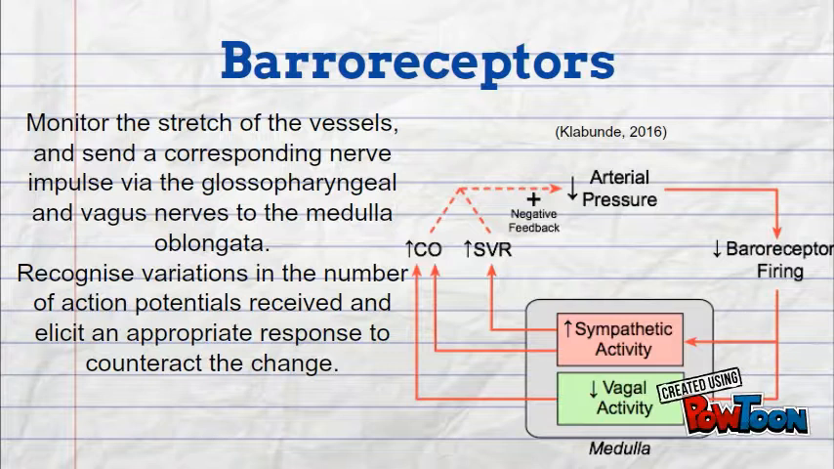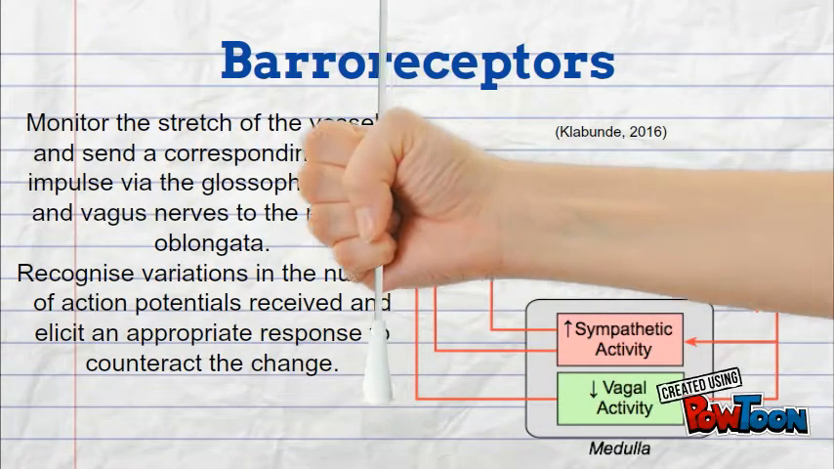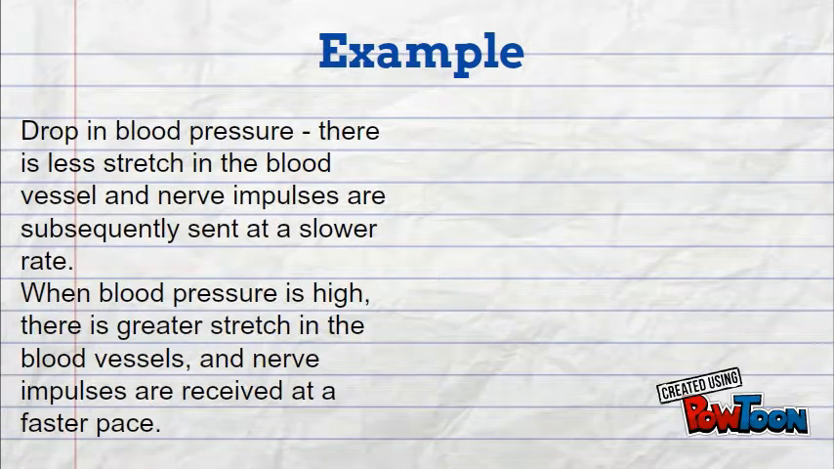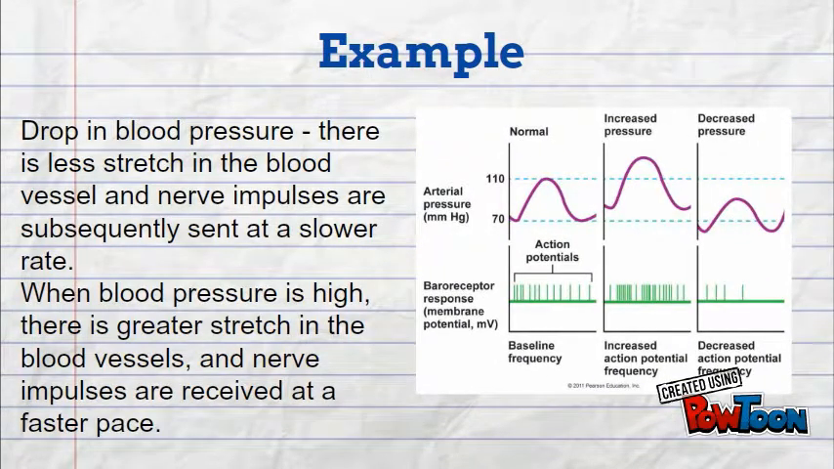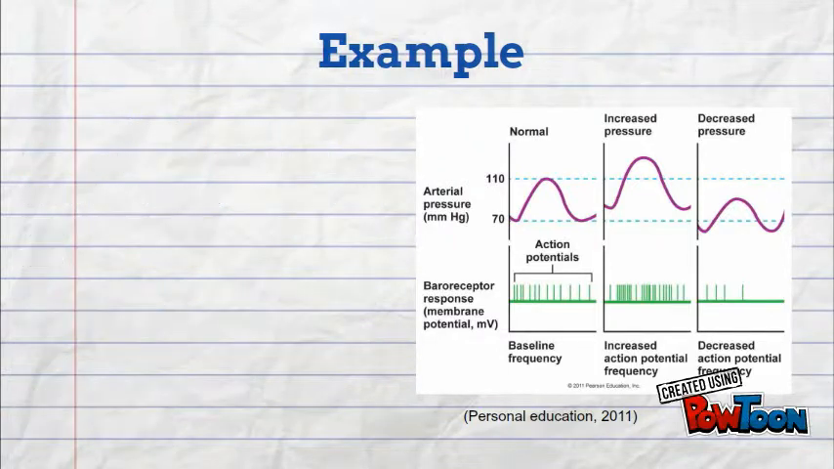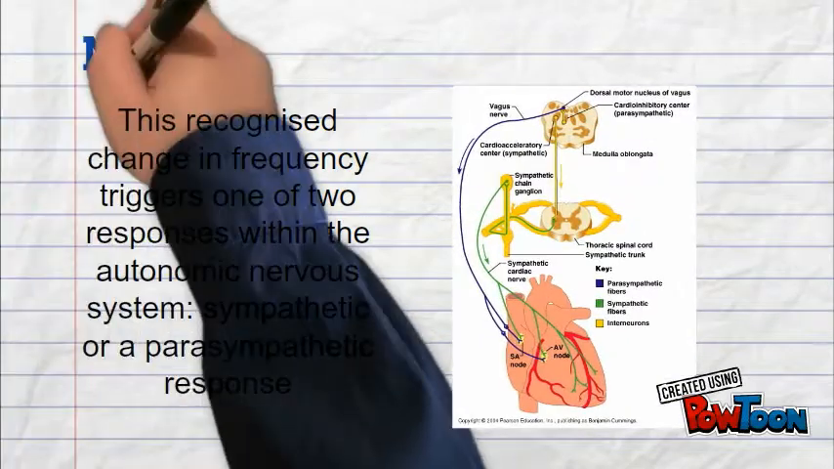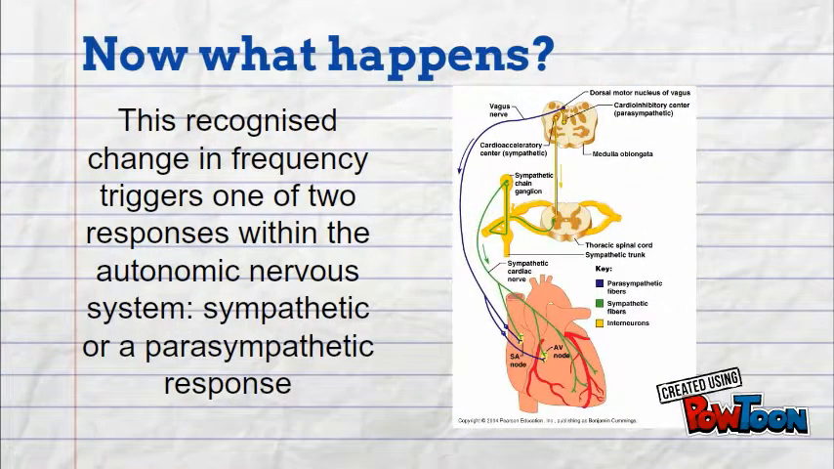These centers recognize variations in the number of action potentials received and elect an appropriate response to counteract the change. For example, when blood pressure falls, there is less stretch in the blood vessel and nerve impulses are subsequently sent at a slower rate. Conversely, when blood pressure is high, there is greater stretch in the blood vessels and nerve impulses are received at a faster pace. This recognized change in frequency triggers one of two responses within the autonomic nervous system, a sympathetic and a parasympathetic response.